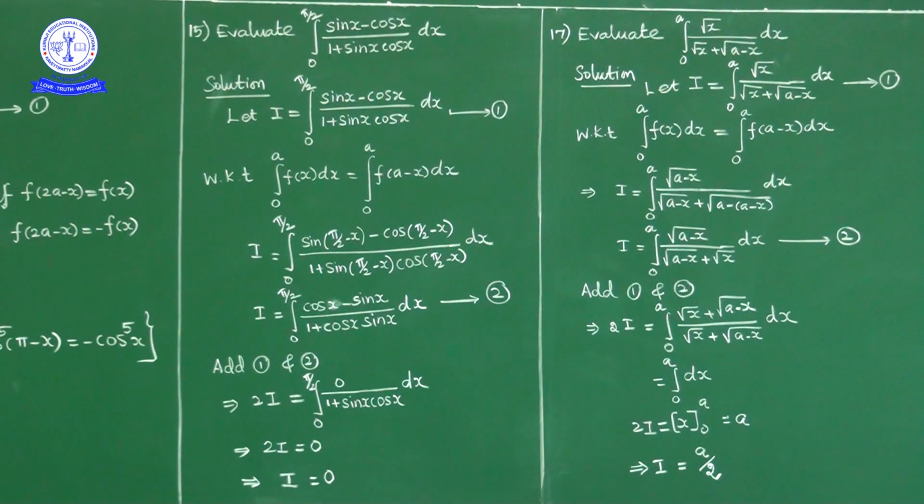Add 1 and 2. In 1 and 2 denominator same, so add numerator terms. So left hand side 2I, right hand side integral 0 to a of (square root of x plus square root of a minus x) upon (square root of x plus square root of a minus x) dx. So numerator and denominator get cancelled. So integral 0 to a dx. Integral dx is x, lower limit 0, upper limit a. So 2I is equal to a minus 0, a. 2I is equal to a means I is equal to a by 2. Okay, next question.